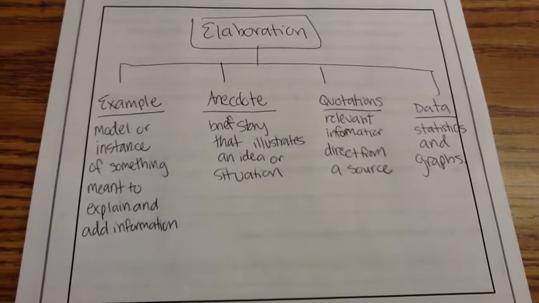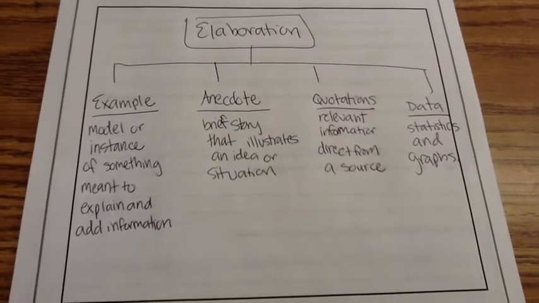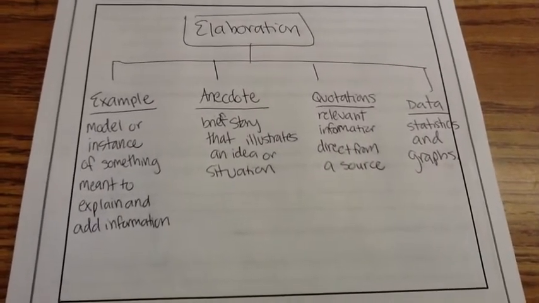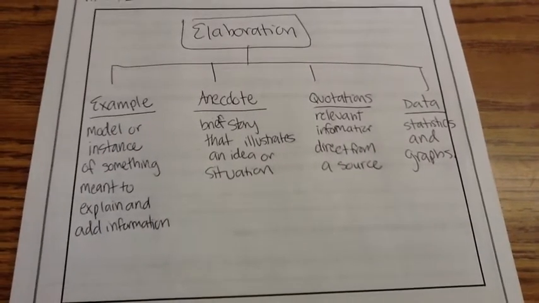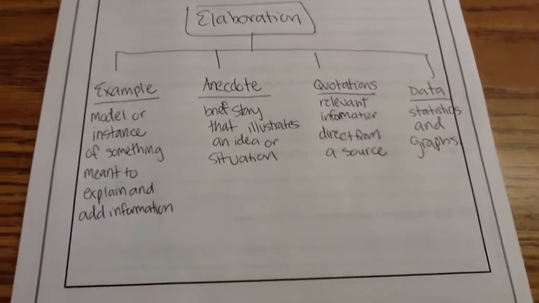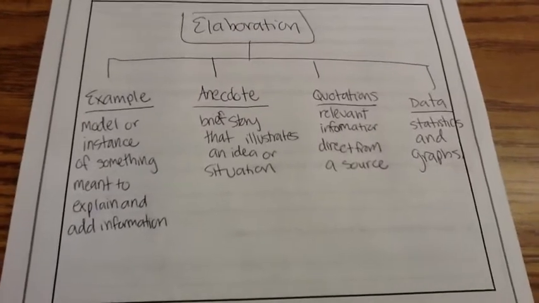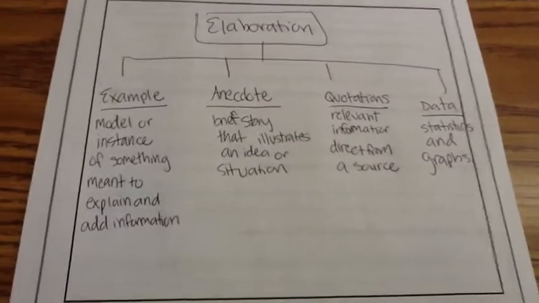You can also elaborate on an idea by using an anecdote. An anecdote is a brief story, that means short story, that illustrates an idea or situation. By illustrate, they just mean show, not a picture. So an anecdote is a story that shows the situation or the idea.